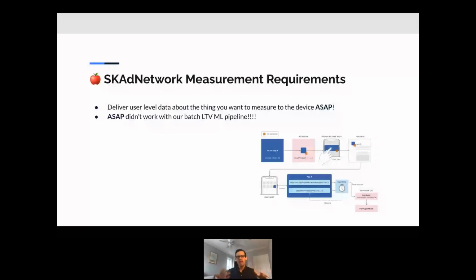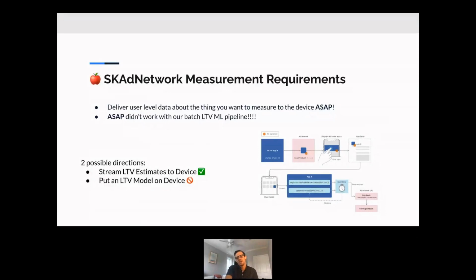This need for ASCP data back to the device as soon as the user installed or signed up for Truebill didn't work with our batch LTV pipeline. If you recall, we were only running our ML pipeline for LTV every 2 hours, and that just didn't work anymore. So we had two possible solutions.